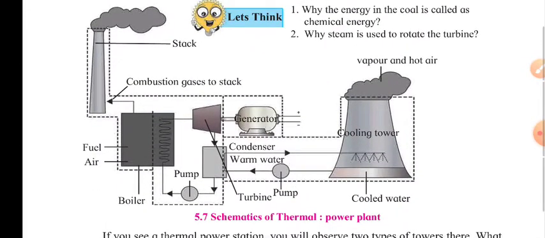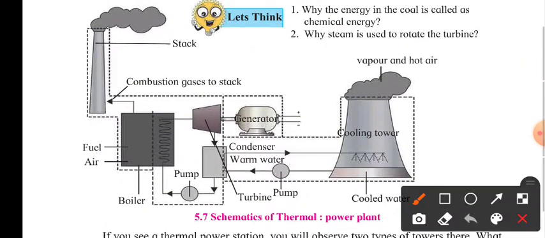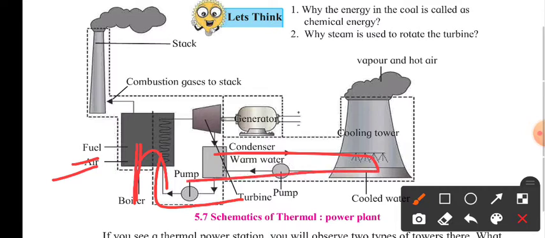You can see fuel and air used in the boiler, which boils the water, then it passes through the pump, and the current of water rotates the turbine.